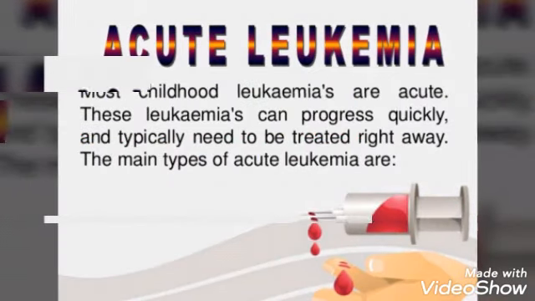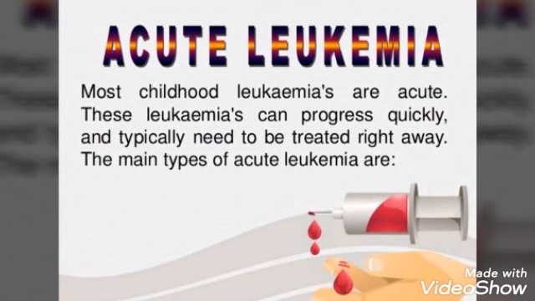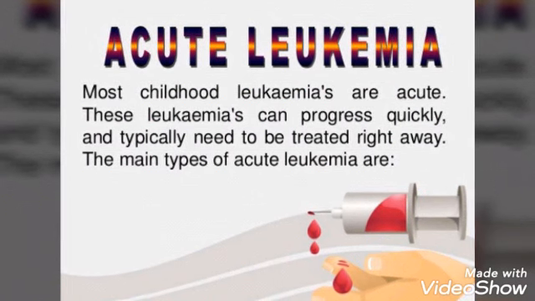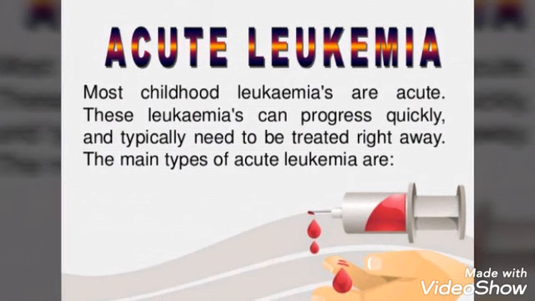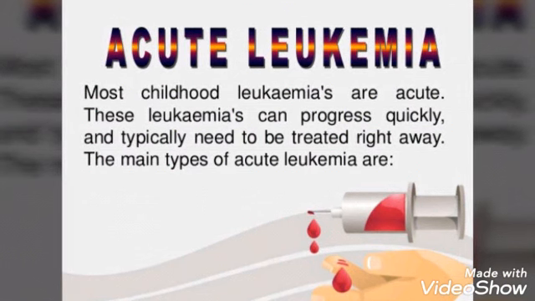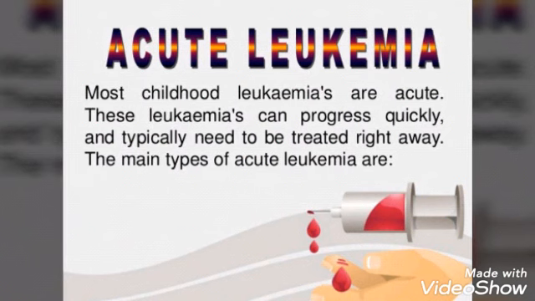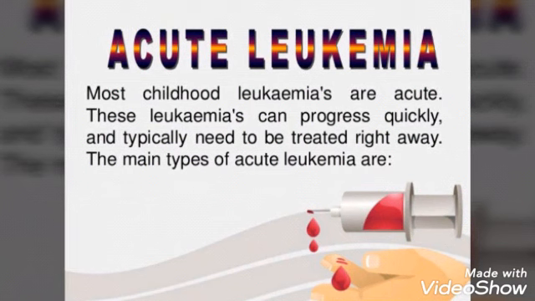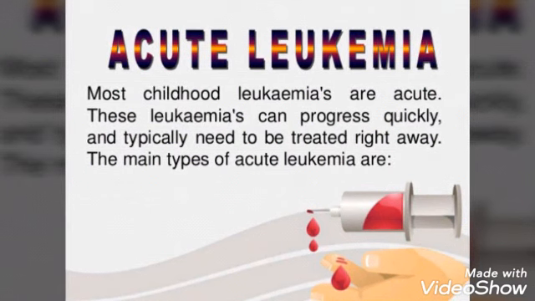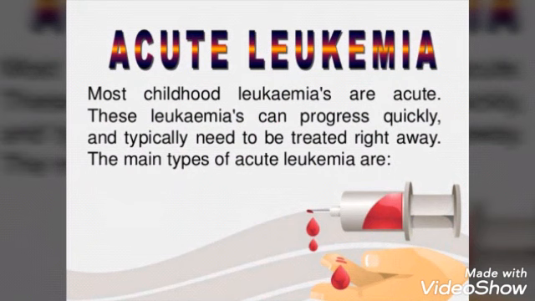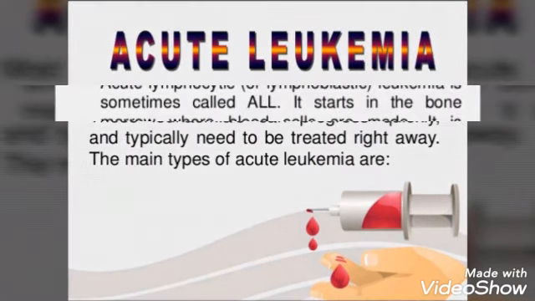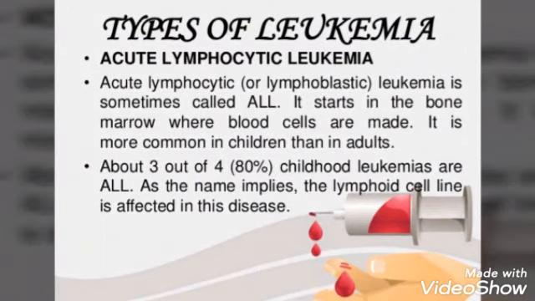Most childhood leukemias are acute. These leukemias can progress quickly and typically need to be treated right away. There are two main types of acute leukemias. One is acute lymphocytic leukemia and one is acute myeloid leukemia. So acute leukemia develops very quickly, is of short duration, and mainly develops in children. We'll see the first subtype of acute leukemia, that is acute lymphocytic leukemia.